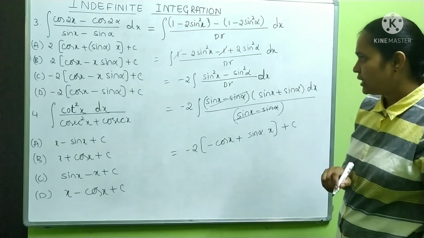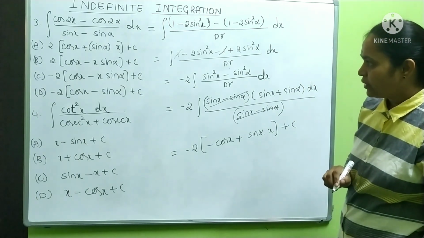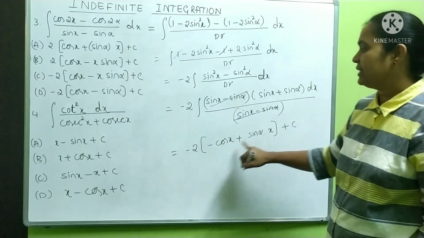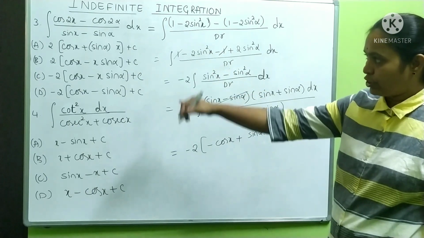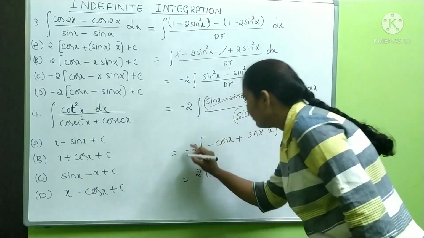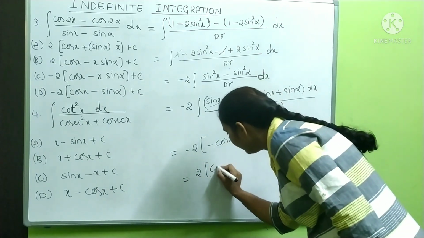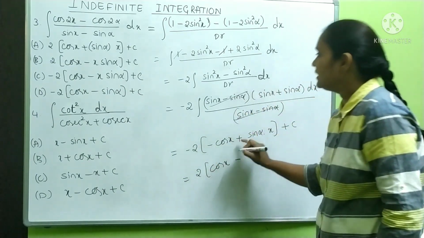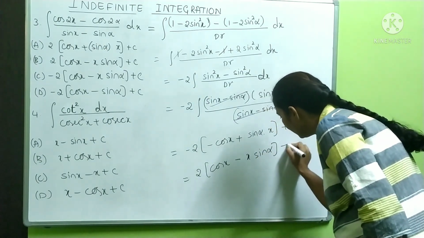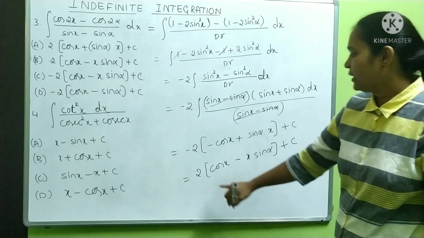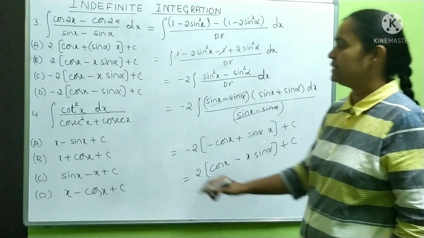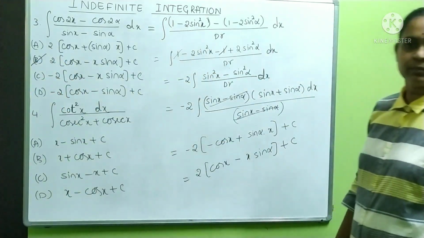Now look at the options. So it is minus 2 into minus cos x plus, we have like this. Let me take minus inside the bracket to get the answer I am telling. So this is equal to 2 into, if I take minus inside, it is going to become cos x, plus into minus is going to become minus x into sin alpha, plus c. Okay, now look here, 2 cos x minus x into sin alpha plus c. This will be our option.